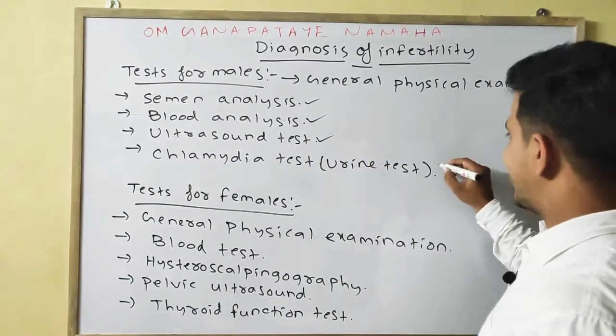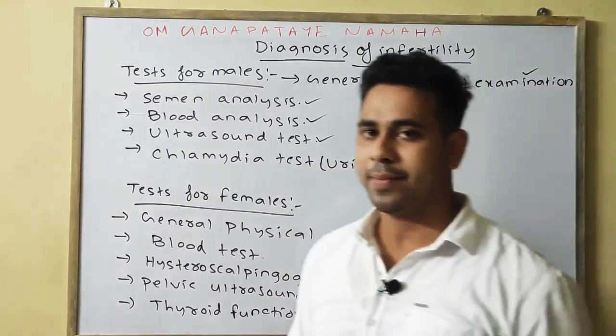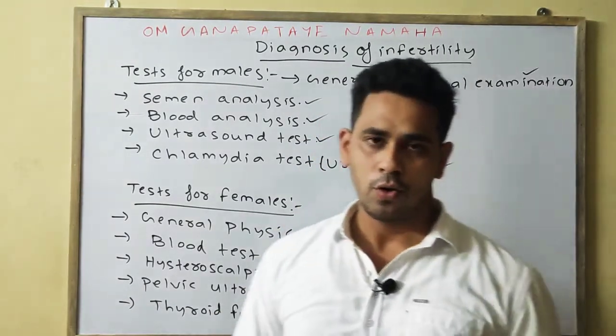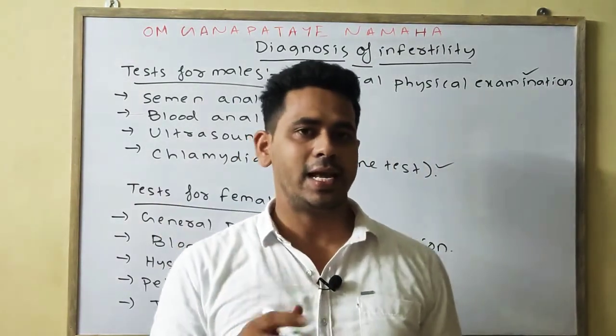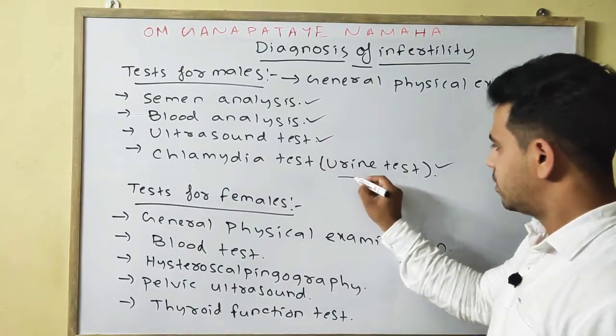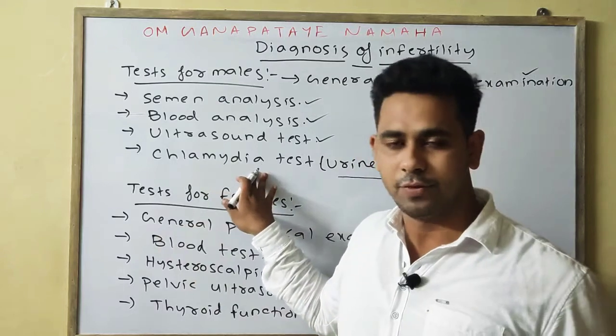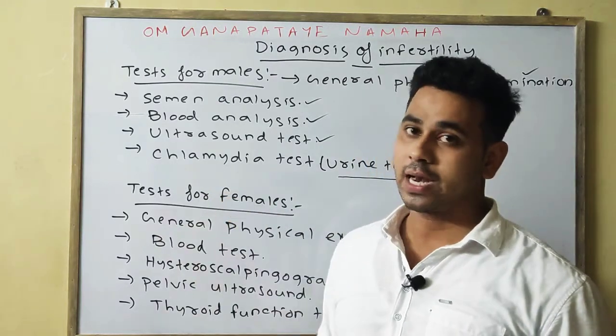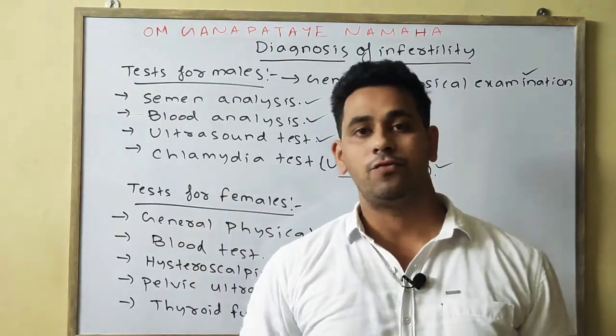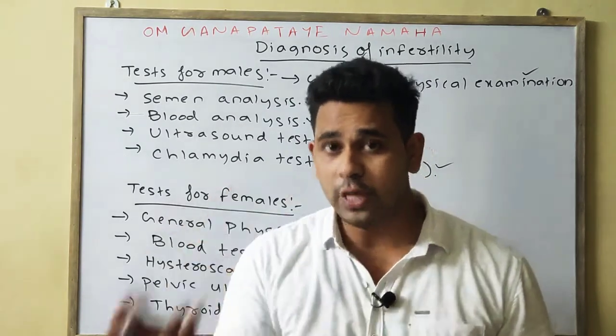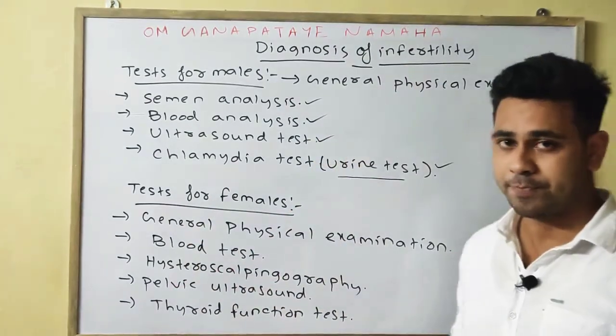And the last one is the chlamydia test. Chlamydia is a bacteria, and this test is generally done by a urine test. With the help of the urine test, we can know whether the bacteria is present or not. If chlamydia is present, it can infect the male reproductive tract, which will eventually lead to infertility.